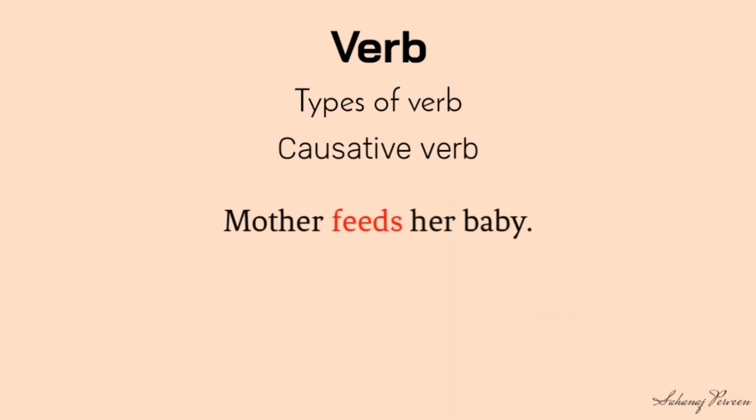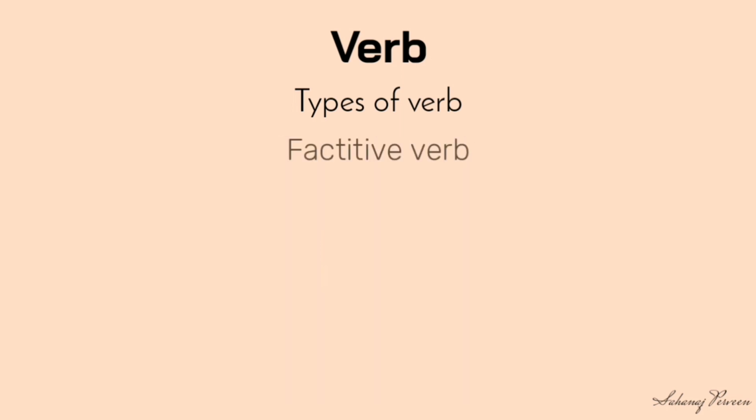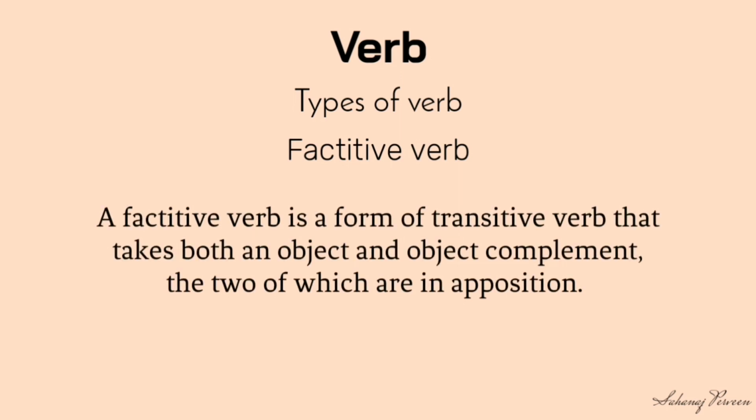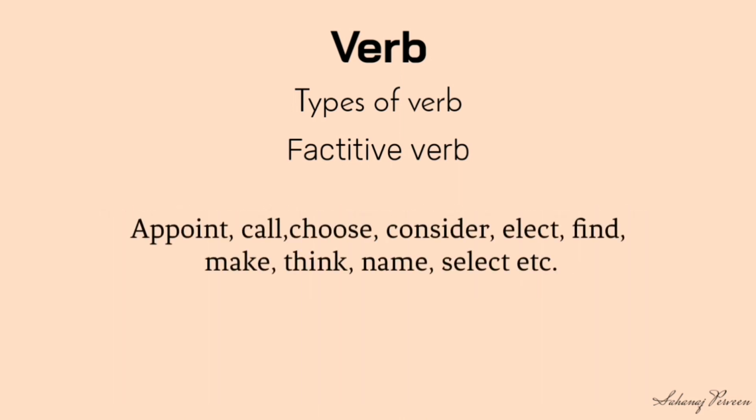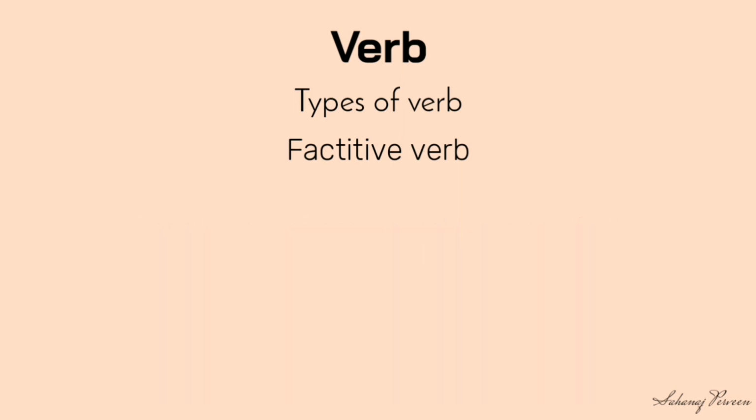Look at the examples. Mother feeds her baby. He showed me a picture. Here, feeds and showed are examples of causative verbs. Factitive. A factitive verb is a form of transitive verb that takes both an object and an object complement, the two of which are in apposition. The most common factitive verbs are appoint, call, choose, consider, elect, find, make, think, name, select, etc.